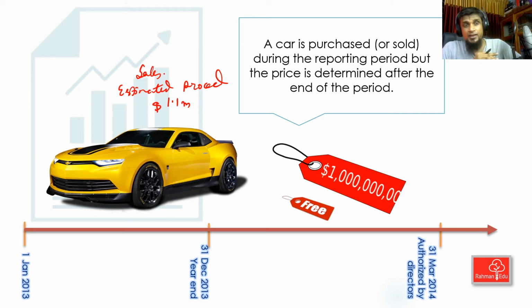Now I would say, wait a minute. I had an estimated figure, not actual, at the year end, right? Now I have the actual, correct amount. So I don't need that estimation anymore. Let's go back to the financial statements and correct it. So this is a sales transaction. The same can happen for a purchase transaction. You have purchased an asset during the reporting period, but the price is determined only after the reporting period end. Same, it will be an adjusting event. Thank you very much for the right conclusion.